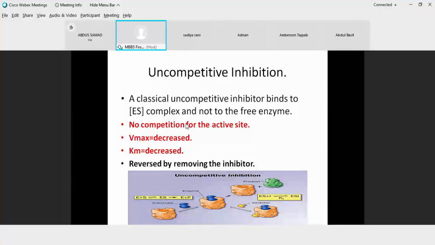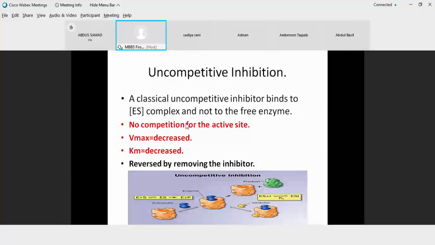This is a very typical case, and in the human system we have just one example for an uncompetitive inhibition, because of the assumption that we started with the unireactant system, and we don't have any unireactant system operative in the human system. So for an uncompetitive inhibition, the requirement is that a classical uncompetitive inhibitor will only bind to the ES complex and not to the free enzyme.